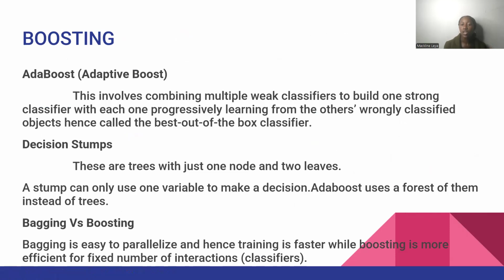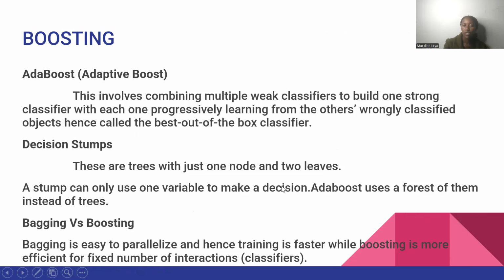classified objects. So here you're having your different models, but for each new model you work on, you give it only the mistakes, or the wrong things, the previous model has done, so that this new model can correct the mistakes done by the previous model. So bagging versus boosting: bagging is easy to parallelize, and hence training is faster, while boosting is more efficient for